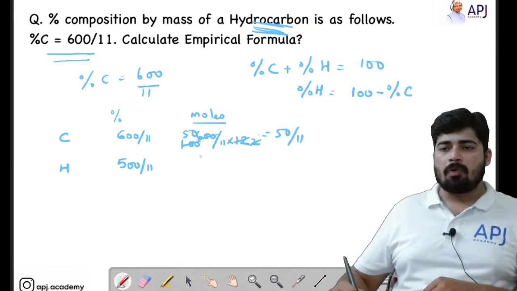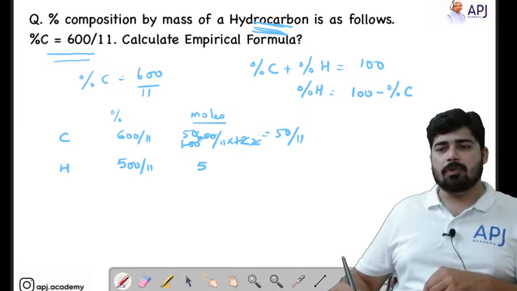Okay. Now what about the mole of hydrogen? We know that the mass of hydrogen is 1. So you can just write it as 500 by 11.